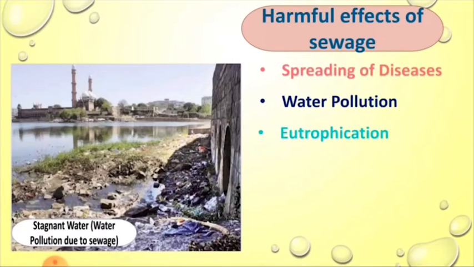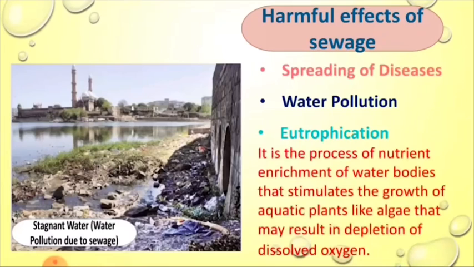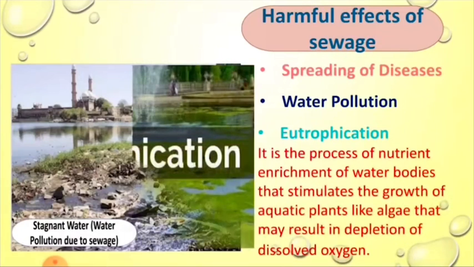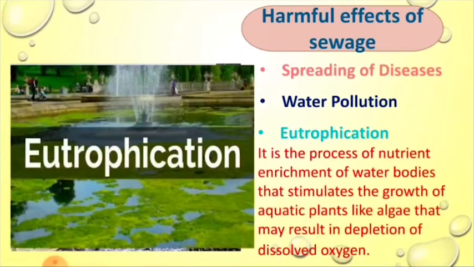Eutrophication. Children, this term is new to you all, so let's see what it is. Sewage contains nutrients like phosphates and nitrates. The discharge of such nutrient-rich water into water bodies causes increasing growth of algae. This is called algal bloom.